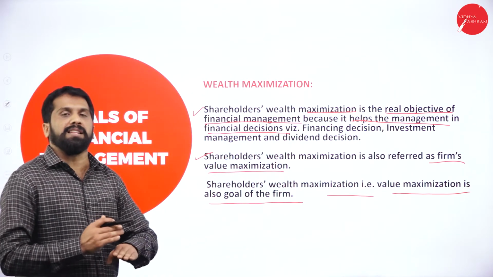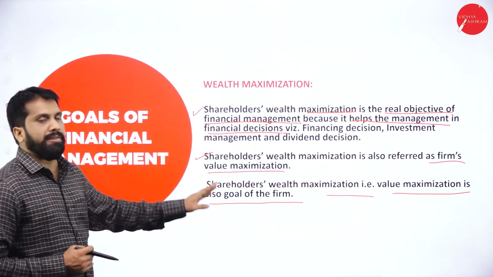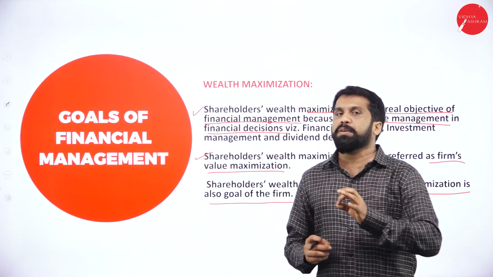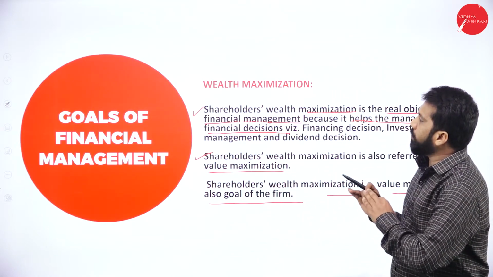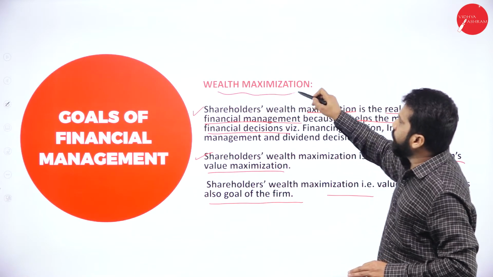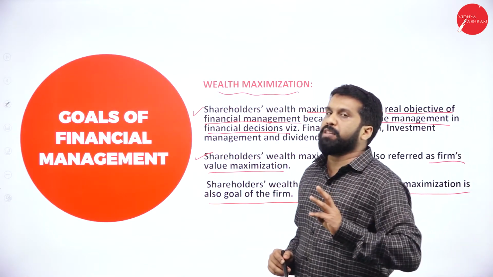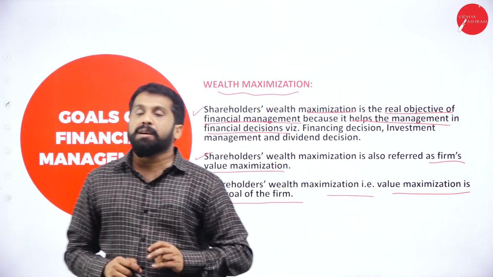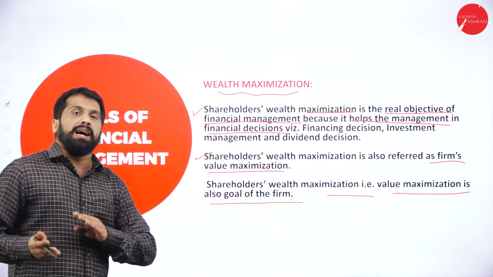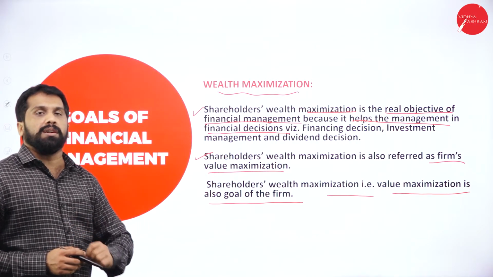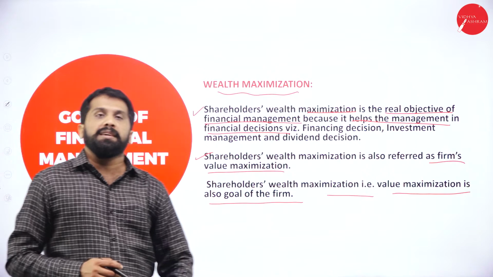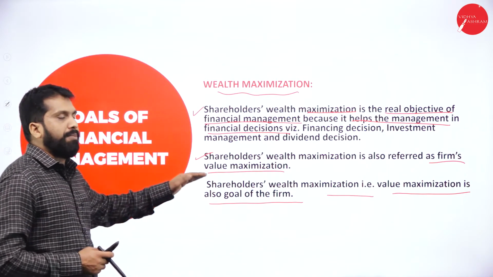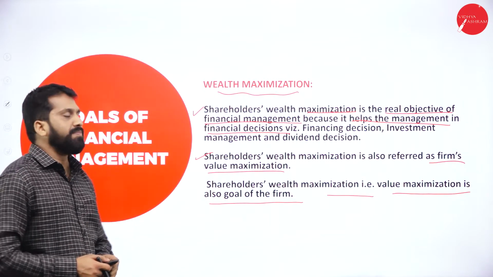These are the points. I won't go in depth because these are not required. I'll give you notes, in which simple format and simple words are used. It is only to identify which are the goals. There are only two goals. The first is wealth maximization, and the second is profit maximization. Under profit maximization, there is ignorance of time and ignorance of quality. In wealth maximization, it is all about shareholders.